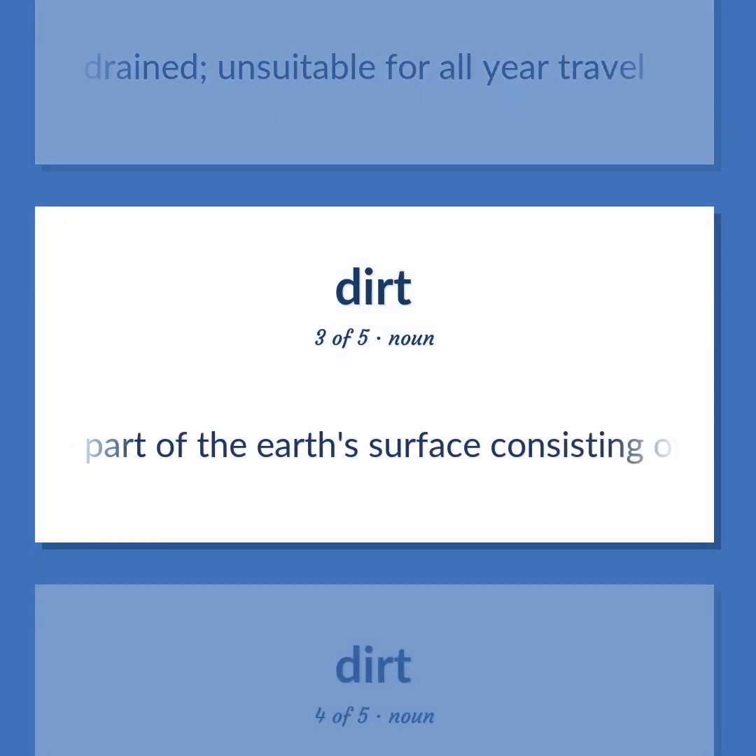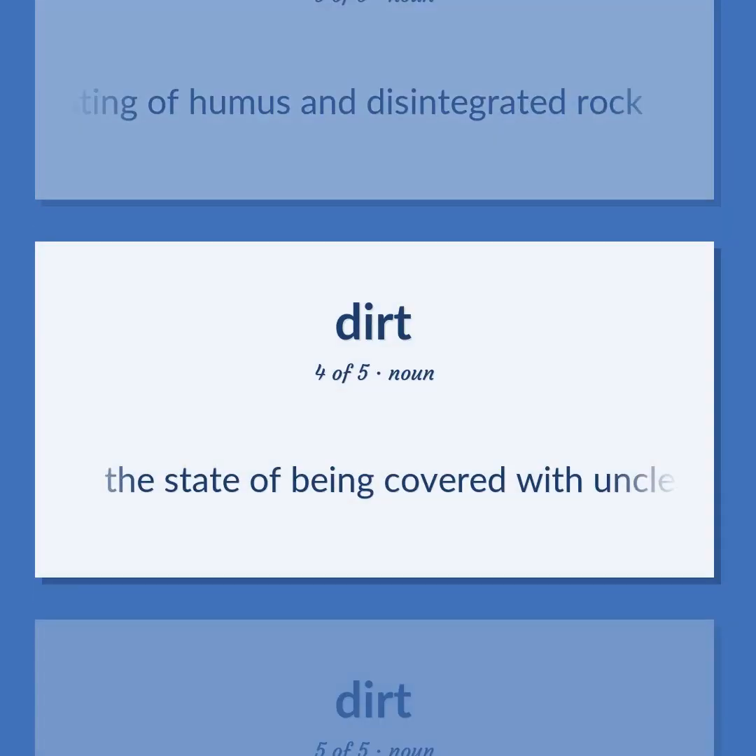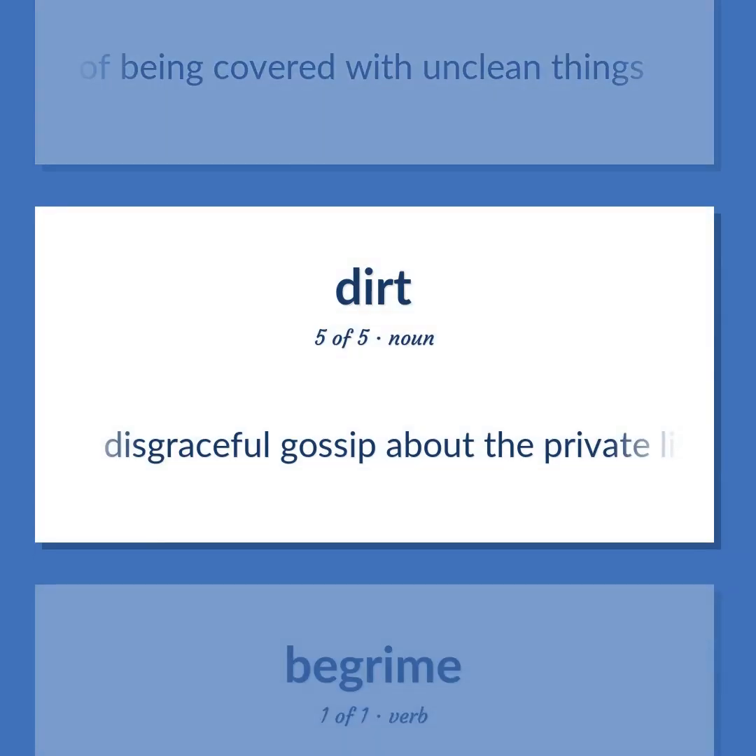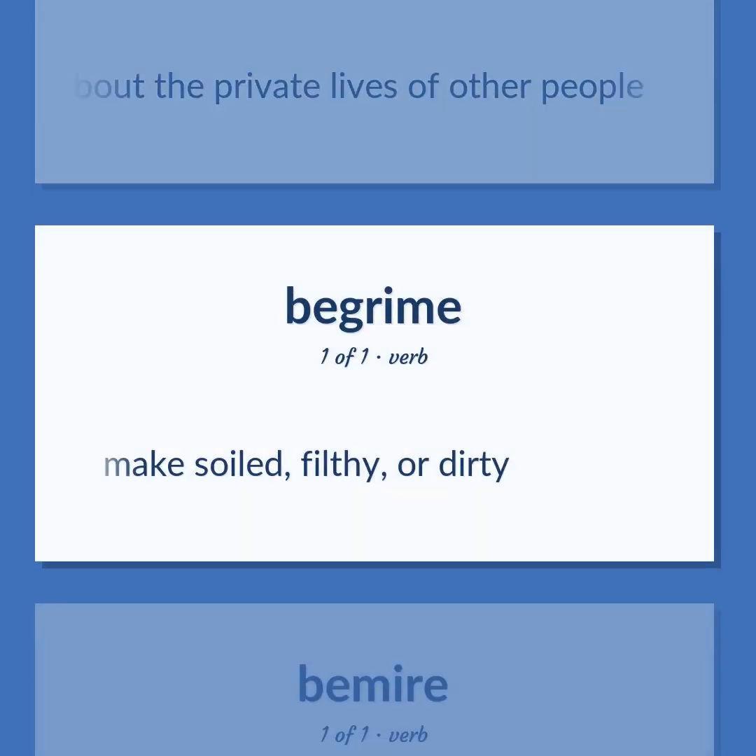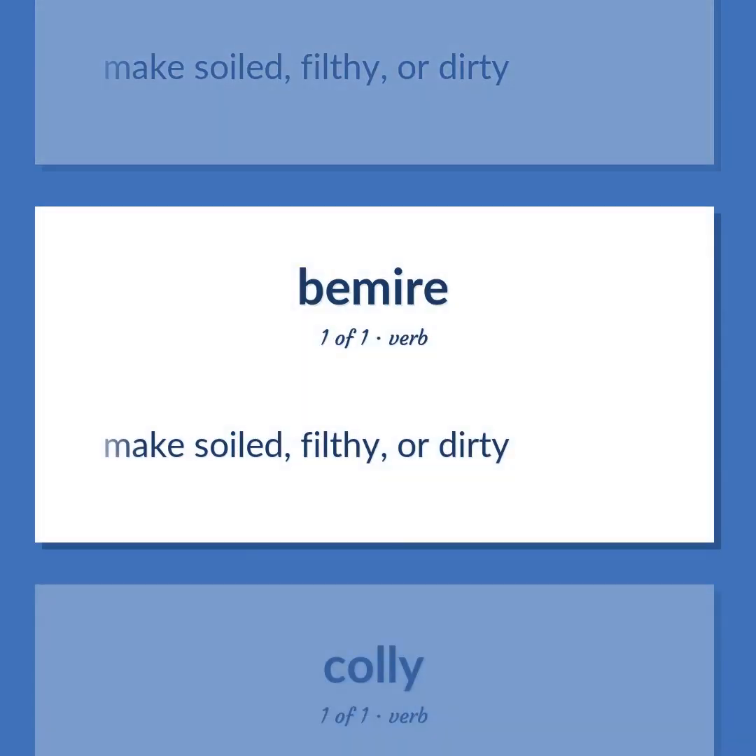The part of the Earth's surface consisting of humus and disintegrated rock. The state of being covered with unclean things. Disgraceful gossip about the private lives of other people. Make soiled, filthy, or dirty.